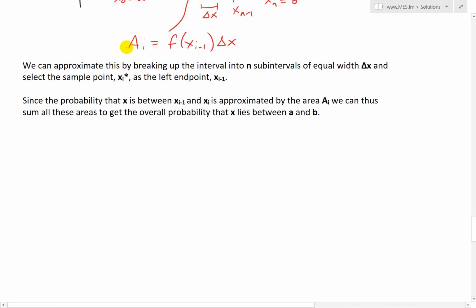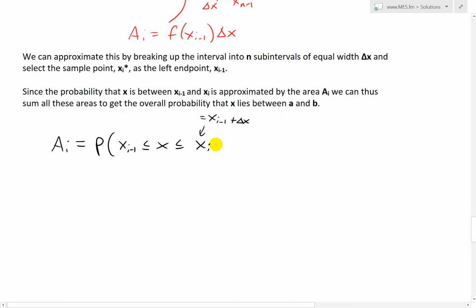What I mean is this area ai is approximately the probability that x is greater than or equal to xi minus 1 and less than or equal to xi minus 1 plus delta x, which is simply xi. Exactly as I went over in the battery lifetime example.